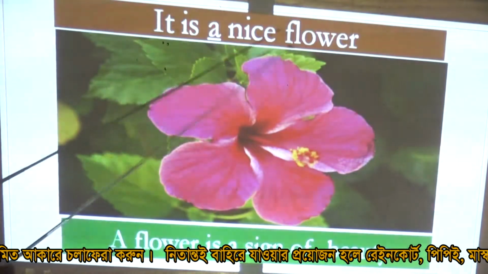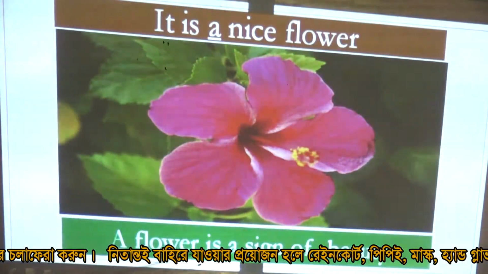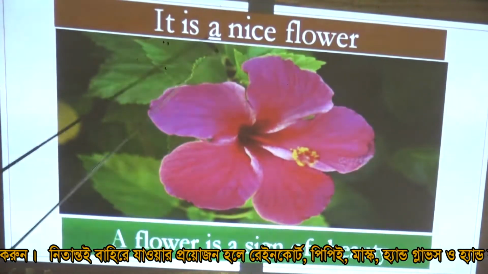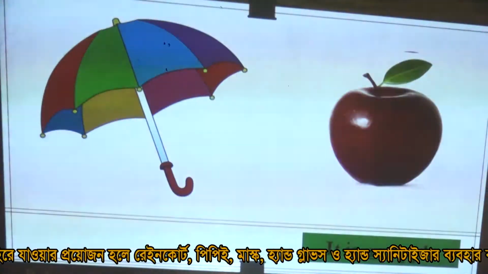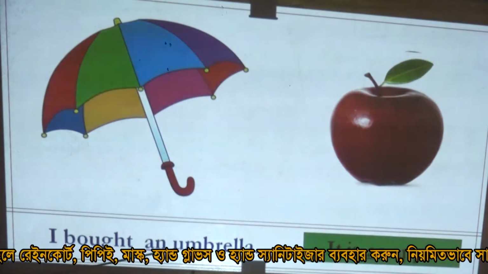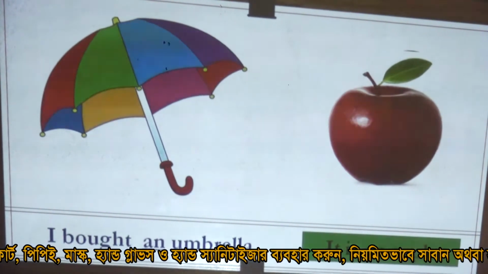It is a nice flower. A flower is a sign of beauty. Here is underline A, and here is underline A. Next, I bought an umbrella. It is an apple. Here is underline N, and here is underline N.